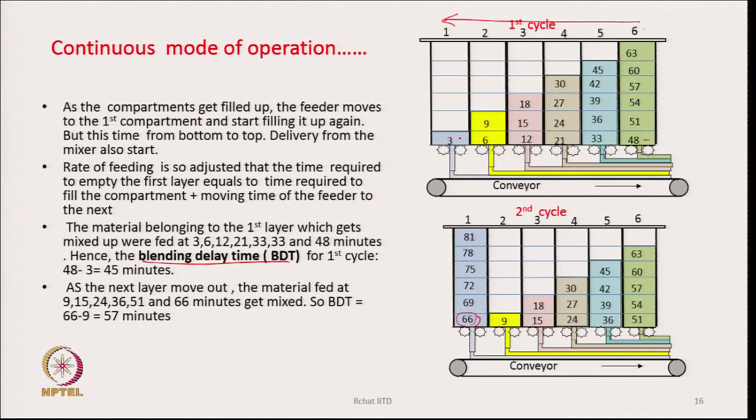By the time this bottom layer moves out, the entire compartment also gets filled up gradually. So, you can say that this very first box at the bottom was filled up at the 66th minute, and therefore, the blending delay time is now 66 minus 9, the earliest and the latest time difference, and that basically means 57 minutes.